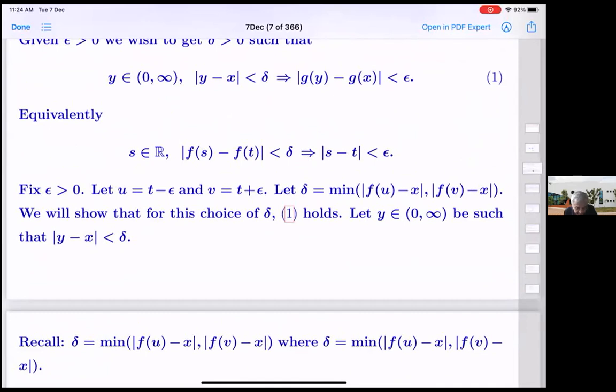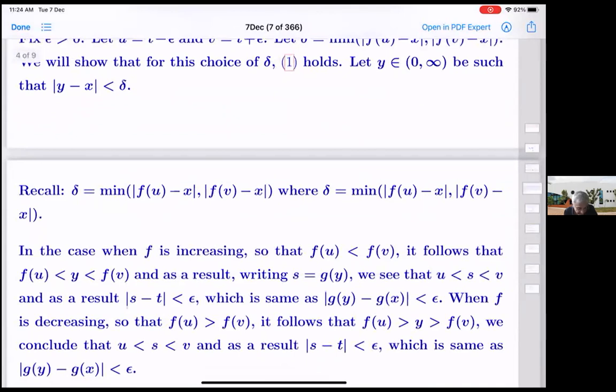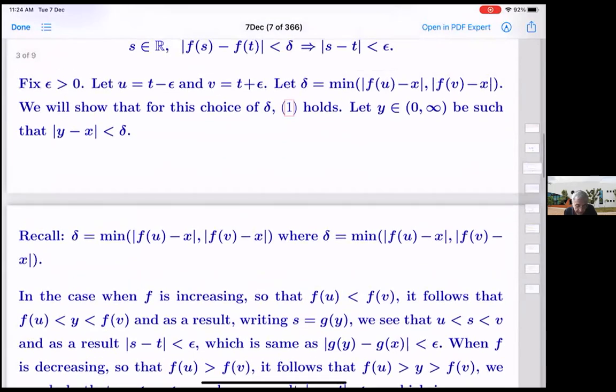So if f is increasing, fu will be smaller than fv. And y will be between fu and fv because delta is the maximum difference and we are taking y minus x to be less than delta. So y will be between fu and fv, and as a result, writing s to be g of y, we will see that s is between u and v. As a result, s minus t is less than epsilon.